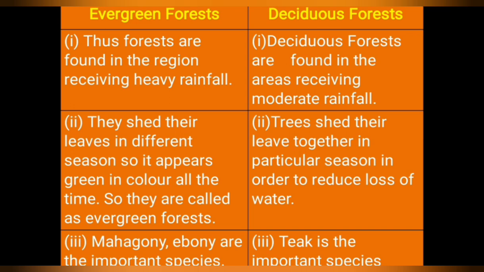Deciduous forests shed their leaves together in a particular season in order to reduce loss of water. Third point, mahogany and ebony are the important species found in evergreen forest. Teak is the most important species found in deciduous forest.